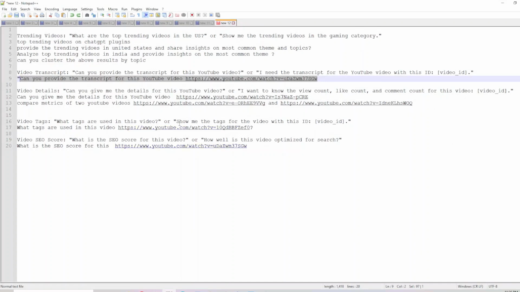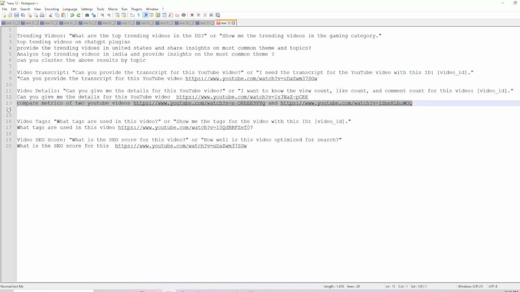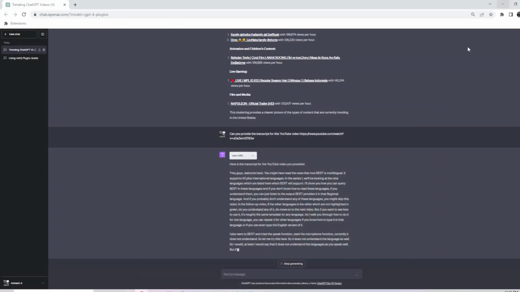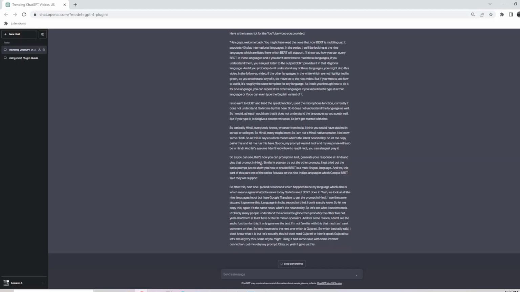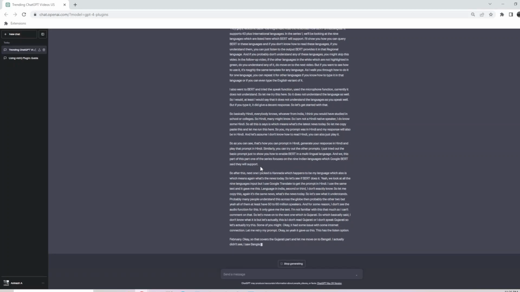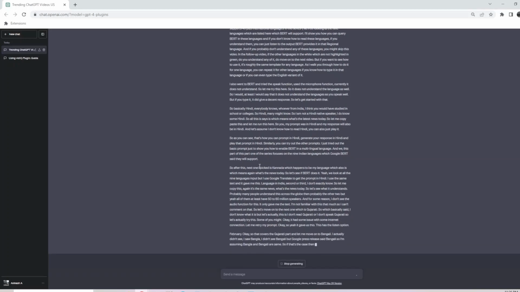And the third one is the video details. If you want data on video details, like how many likes are there, so you can provide a link to a video. Or let me do a much more complex prompt here. I am comparing two Taylor Swift songs, and one is Blank Space, another one is Wild Dreams. So let's see how this compares these two videos here. This one is like relatively longer since it does a transcript.